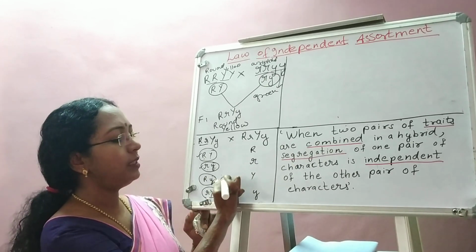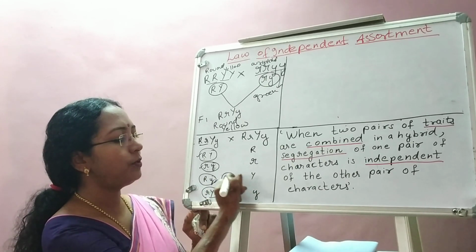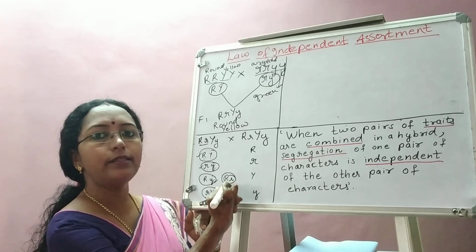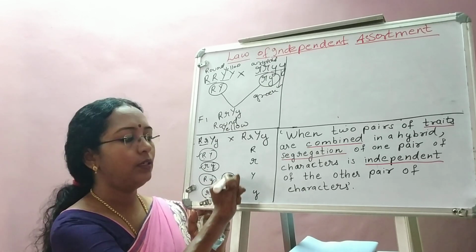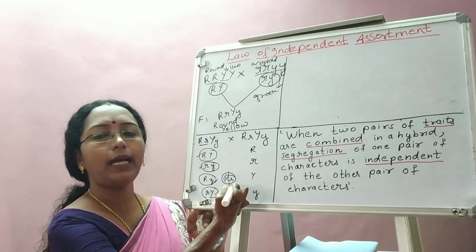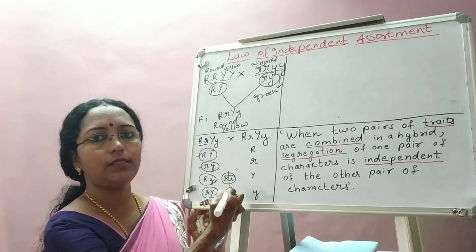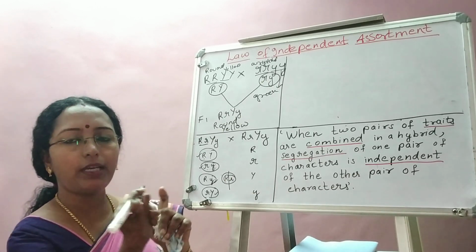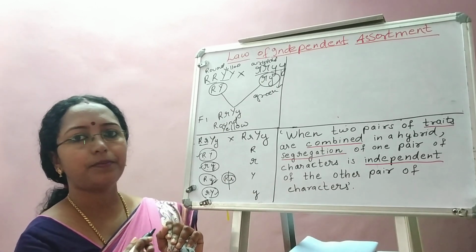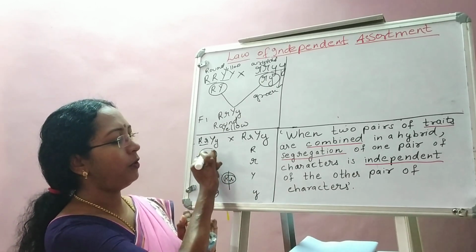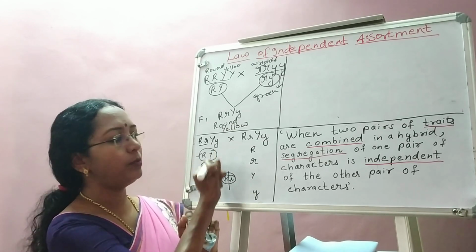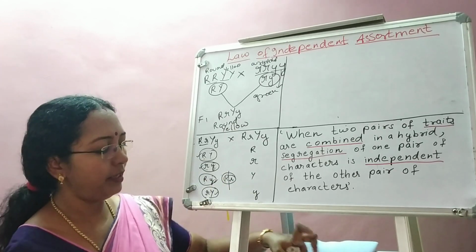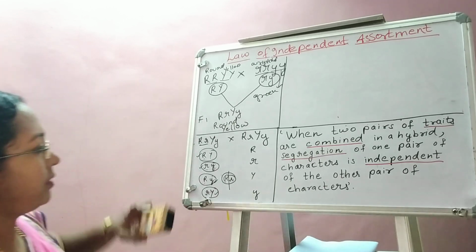But you will never get a gamete like capital R, small r together because there are two alleles of the same character here. No. The alleles separate out in gametes. This is the law of segregation, isn't it? During gamete formation, the alleles of a character separate out. So that is why capital R, small r are there in different gametes. Similarly, capital Y, small y are there in different gametes. So they separate out.